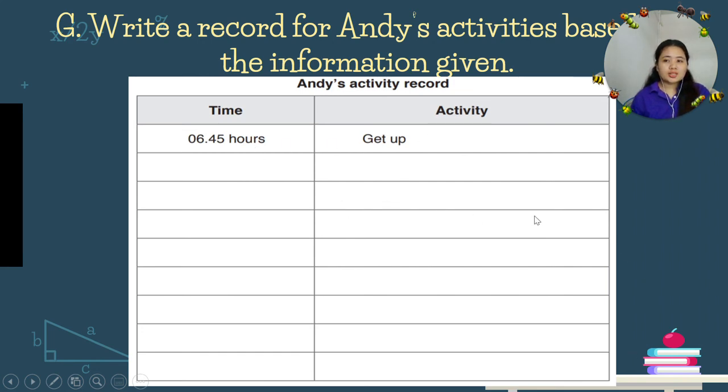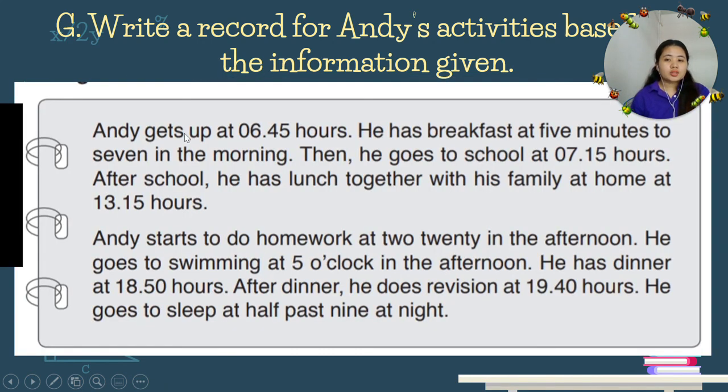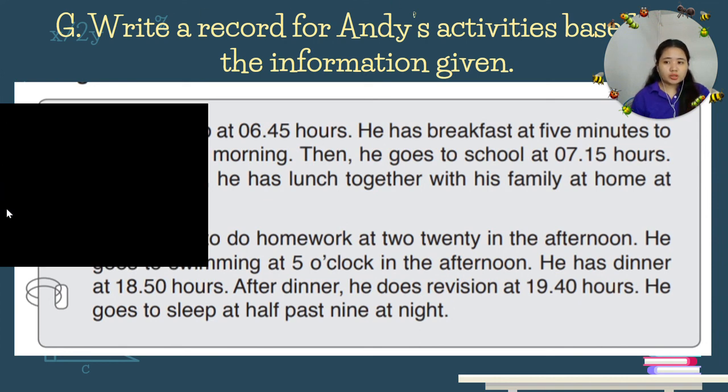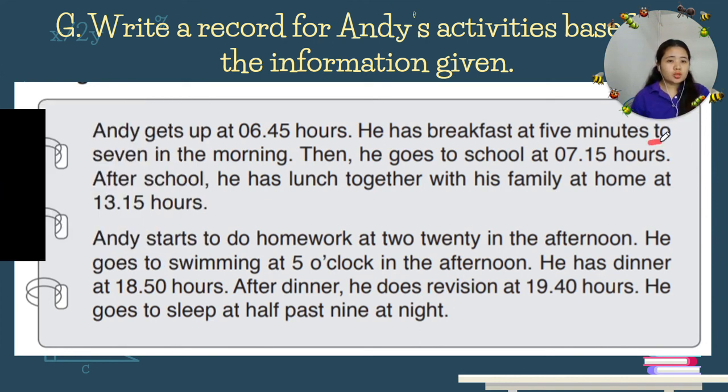Next, let's go to the second one. The time is 5 minutes to 7. Remember the word to, meaning it is not yet 7. It is 5 minutes before 7. What is before 7? That is 6, right? So 60 minutes minus 5 will be 55.